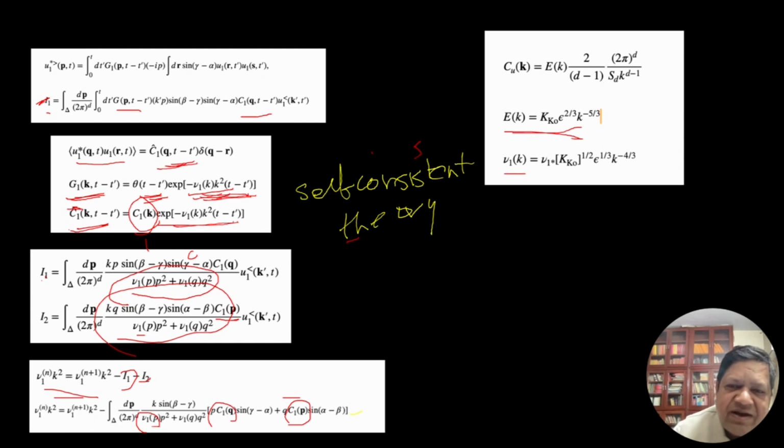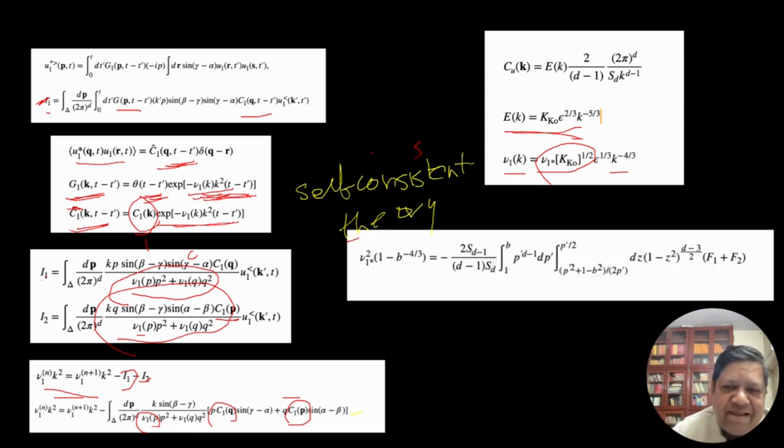And nu(k) is k^(-4/3), and there are constants in front. So substitute these. Then there will be constants and some function of p, q, power laws, but they can be integrated. Now, the region of integration is another thing to worry about.